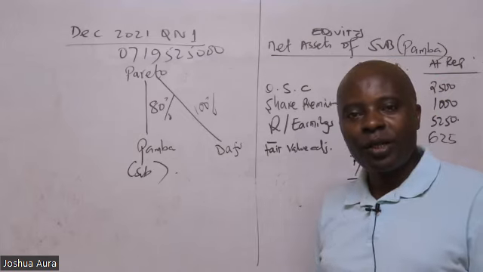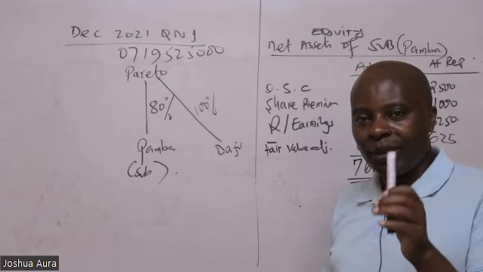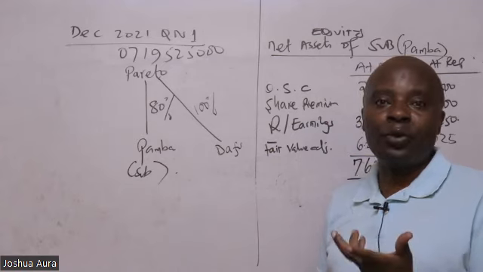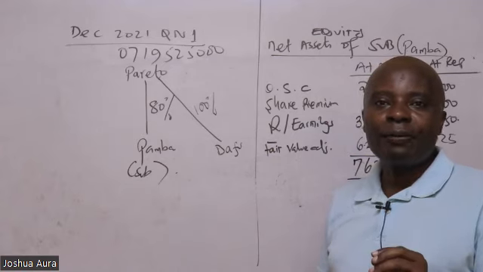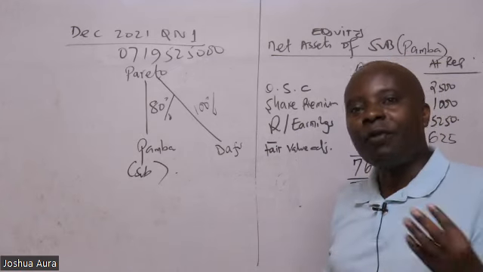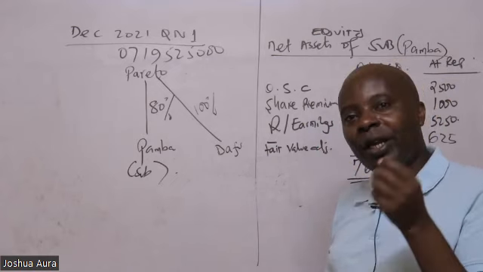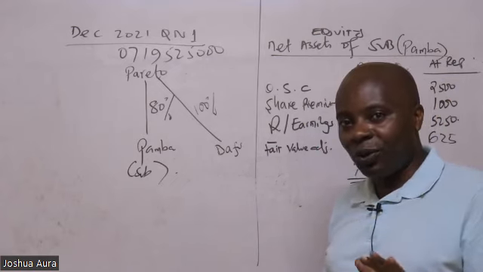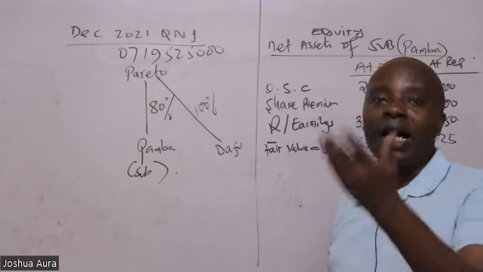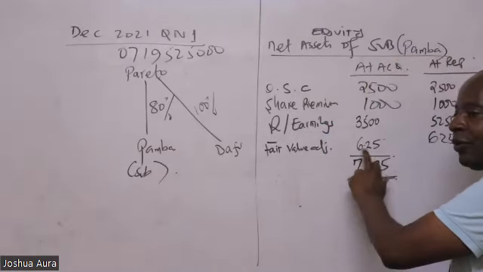If the book value, what is being carried in the book about this pen, is 1,000, and the market says it's 1,500, then we should revalue. If the market has a bigger value, we are revaluing upwards. Whenever the fair value, and I've told you, if you're confused in a question, in most of these questions the fair value will always be higher. When the fair value is higher, you leave this as positive. So it's a straightforward thing.